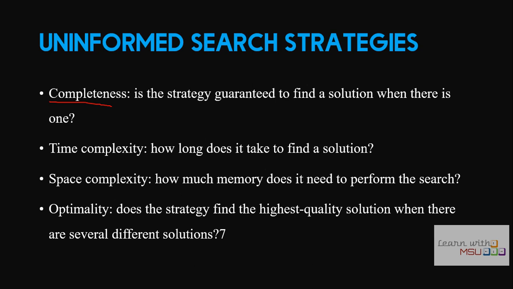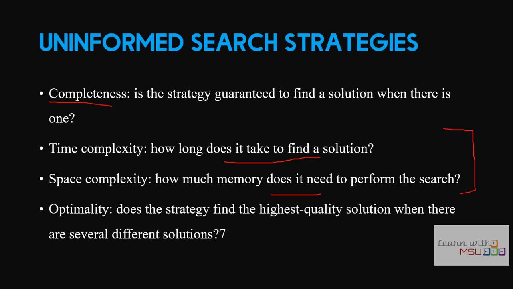And time complexity: how long does it take to find a solution. So the time required to complete or reach the final state is called time complexity. And space complexity: how much memory it requires to perform the search. That is the space complexity. So 2 important criteria for any searching algorithm are time complexity and space complexity.